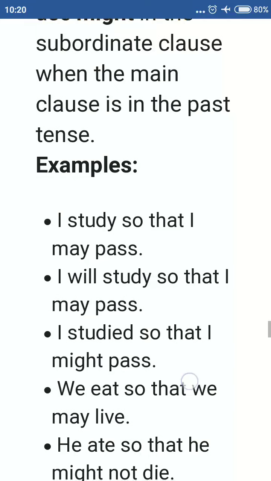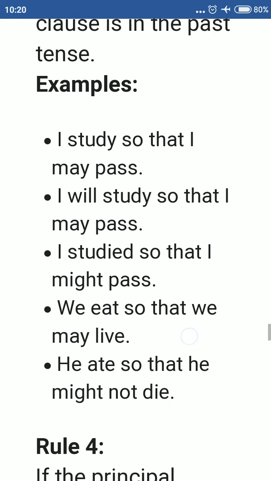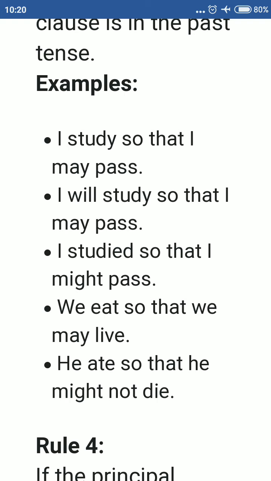So see here, if you find the tense of the main clause in present tense, may and can will remain same, will not change. But if you find here, I studied so that, look here, I studied, this is past tense.